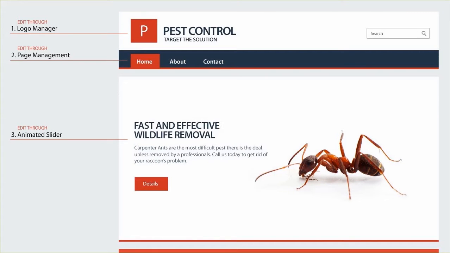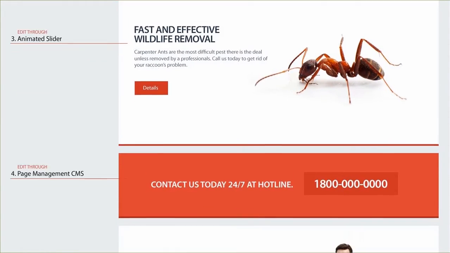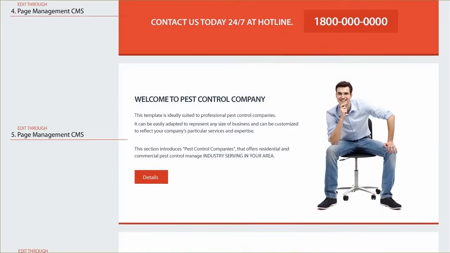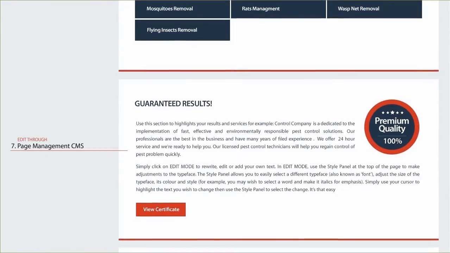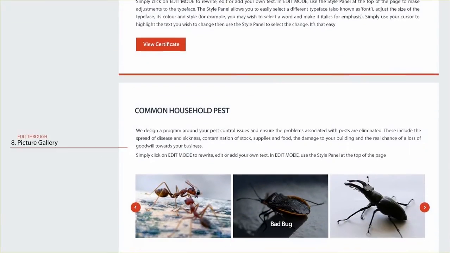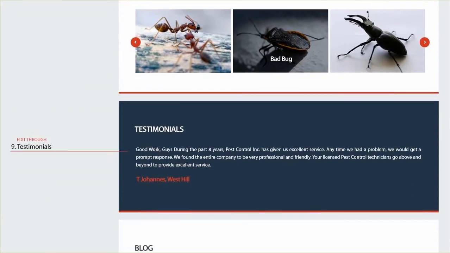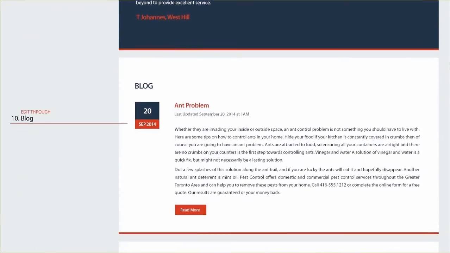This video has been divided into different sections focusing on our key features. Some of our key features are Logo Manager, Page Management, Animated Slider, Page Management CMS, Service Management, Picture Gallery, Testimonials, Blog, News, and Social Links.